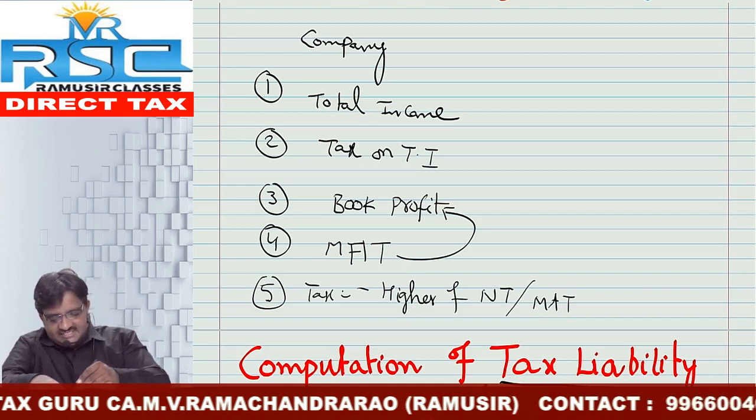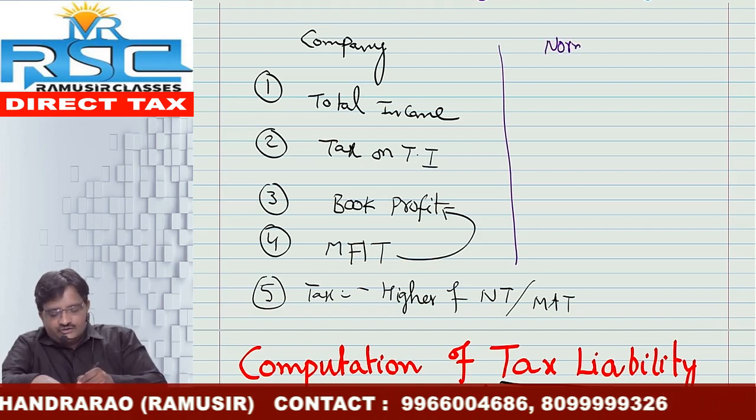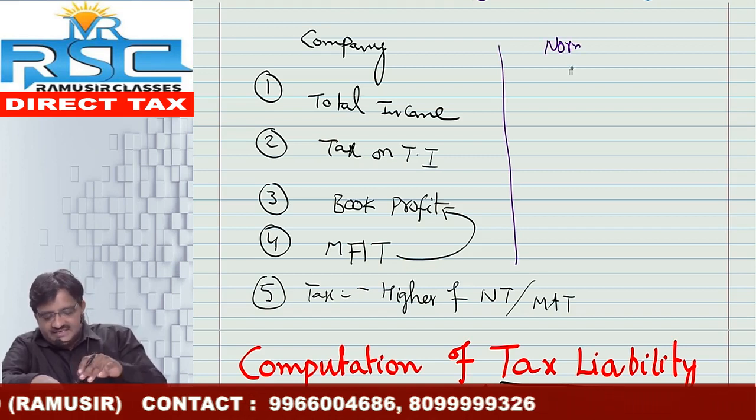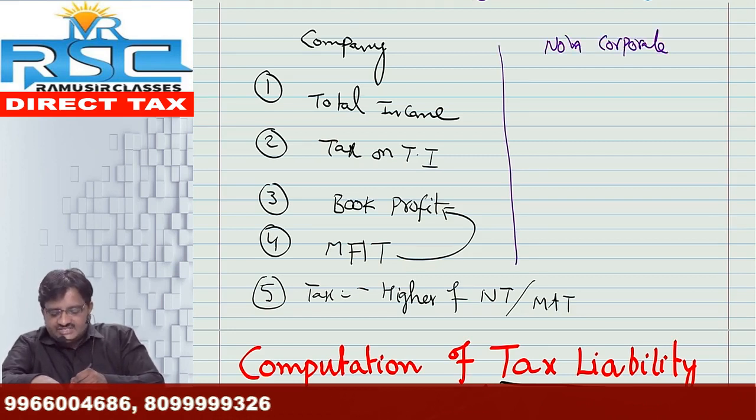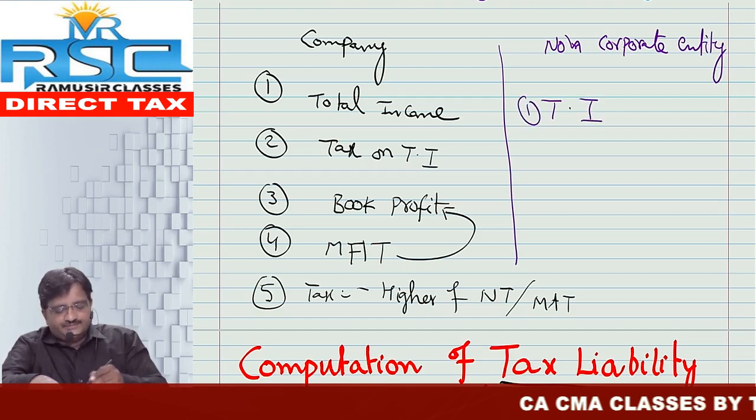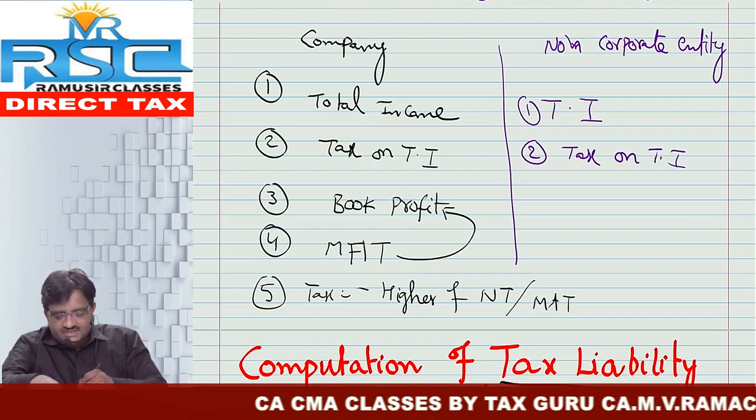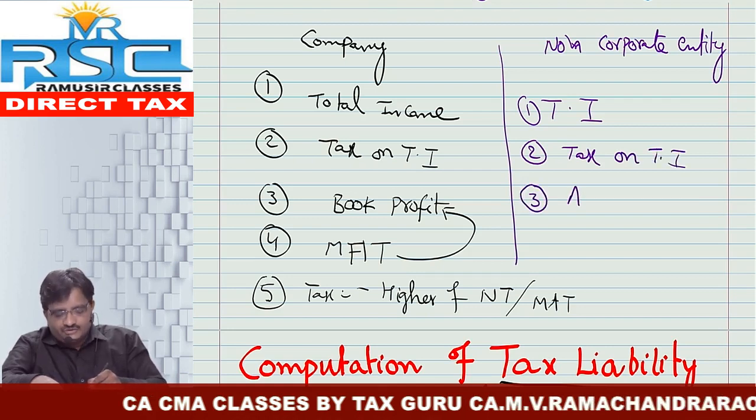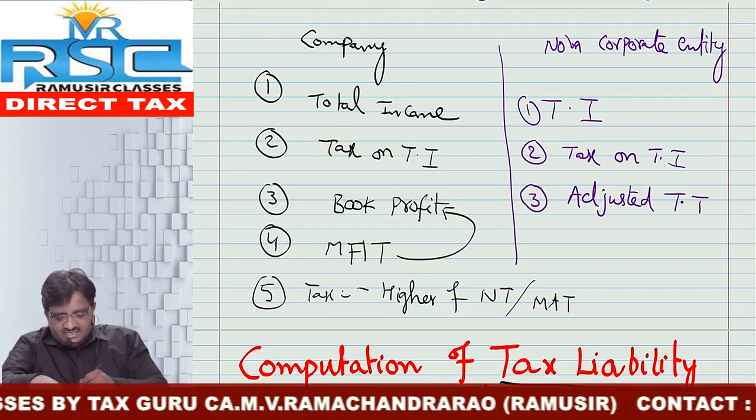In the same way, for a non-corporate assessee also, you have to follow these steps. So I would like to do the same computation for a partnership firm, a non-corporate entity, or else an LLP, etc. Step number 1, calculate the total income. Step number 2, calculate the tax on total income. Step number 3, compulsorily calculate the adjusted total income. I repeat, adjusted total income you have to calculate.